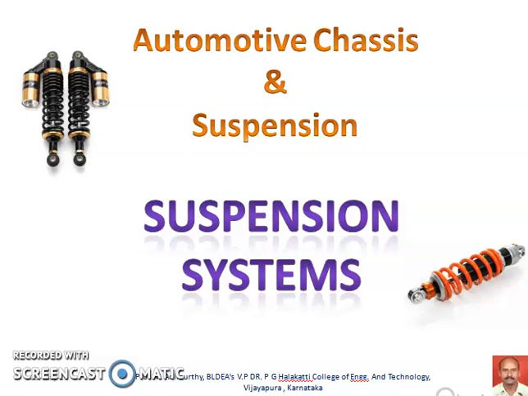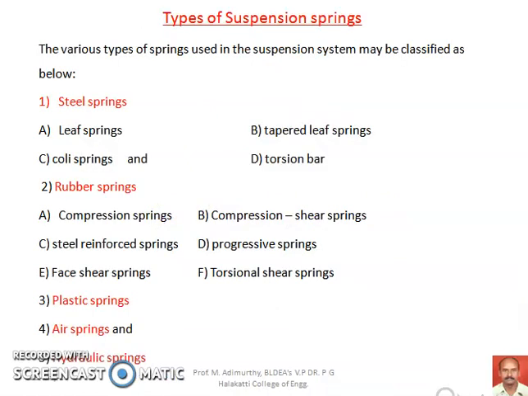In the last two sessions we have discussed the basics of suspension systems and types of suspension systems, and now we are going to discuss the remaining important points on suspension systems. First, let us have a quick look at the types of suspension springs used in automobiles. The various types of springs used in suspension systems can be classified as steel springs, rubber springs, plastic springs, air springs, and hydraulic springs.